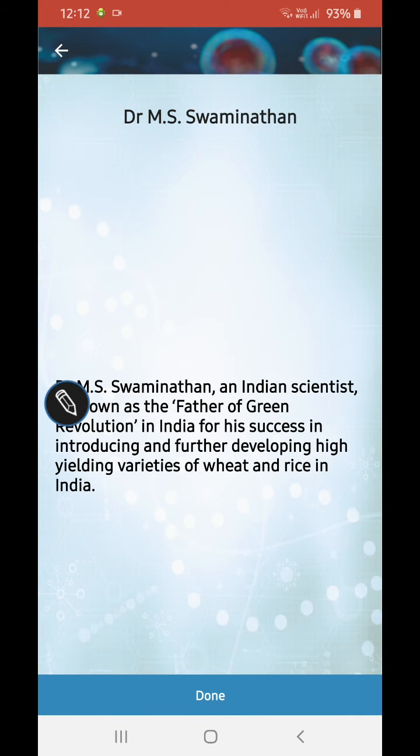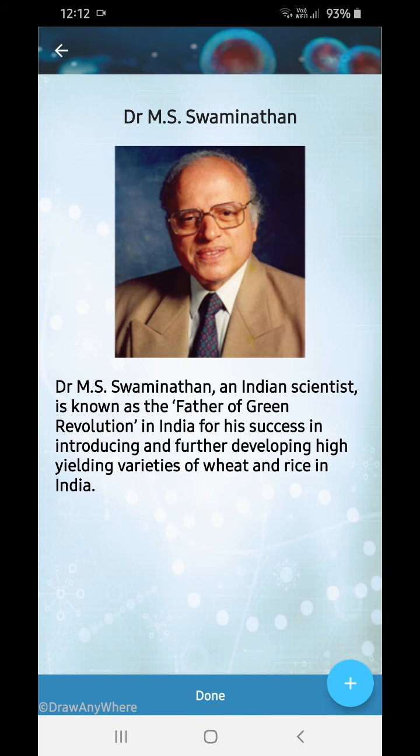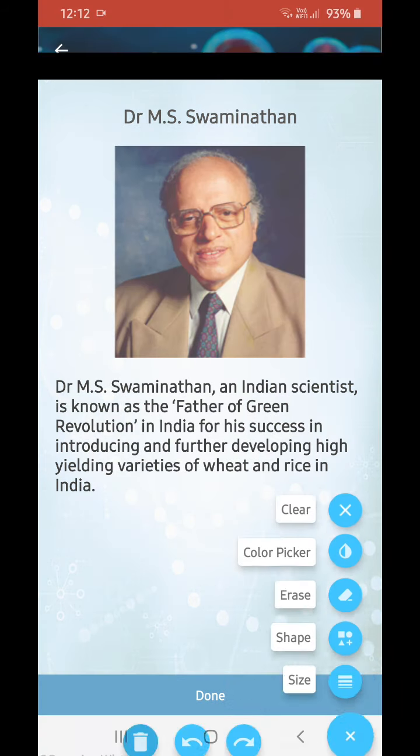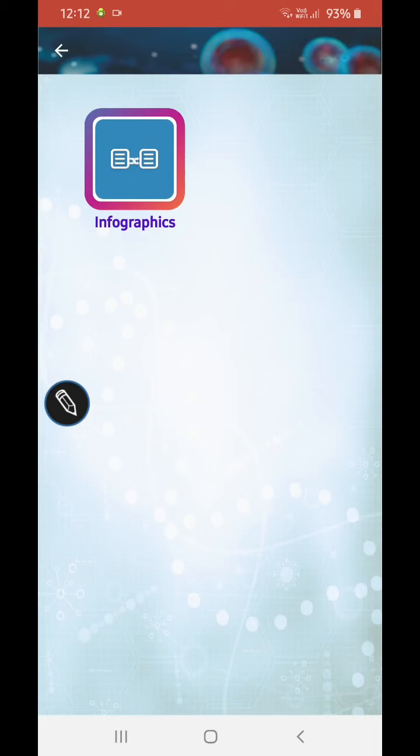Next, Dr. M.S. Swaminathan, an Indian scientist, is known as the father of green revolution in India for his success in introducing and producing high yielding varieties of wheat and rice in India. Okay, please learn the names of the scientists.